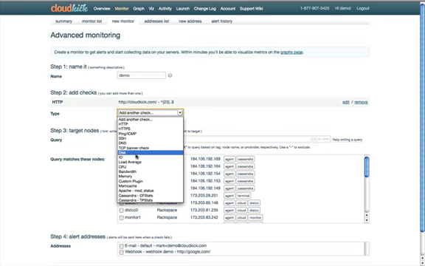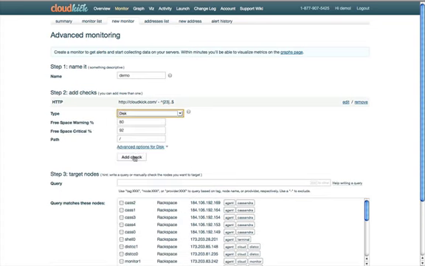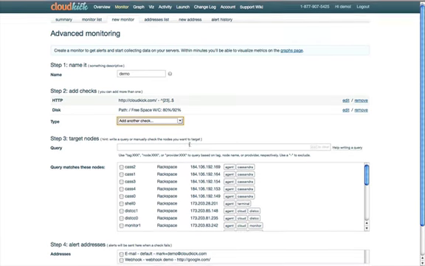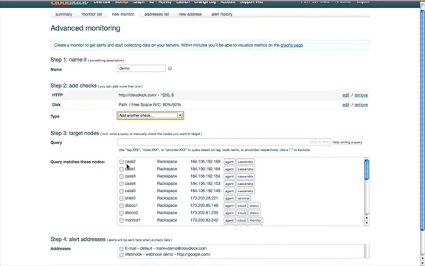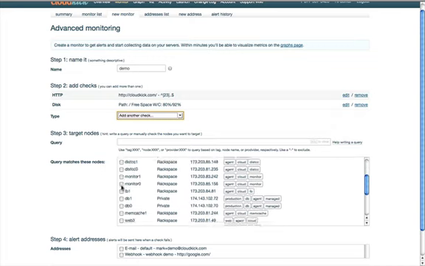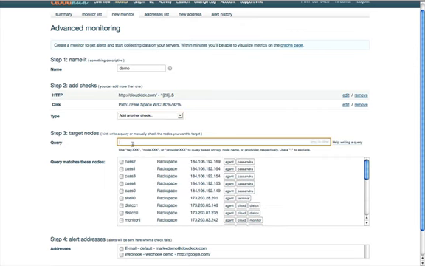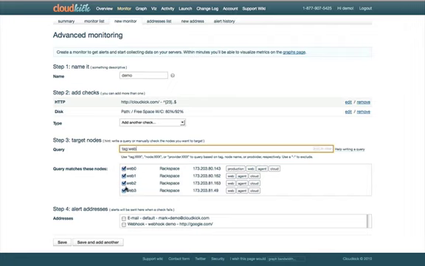We could also add, let's do a disk check so we get an email or an alert if disk usage is too high. Let's add that one. Those are good for now. Let's just do those two. Now this is a really powerful thing with Cloudkick: you can go and check individual servers to be monitored if that's what you want, or you can set them up based on tags. So let's say anything tagged, in this case web, is going to get the monitors. So that's 4 machines currently.